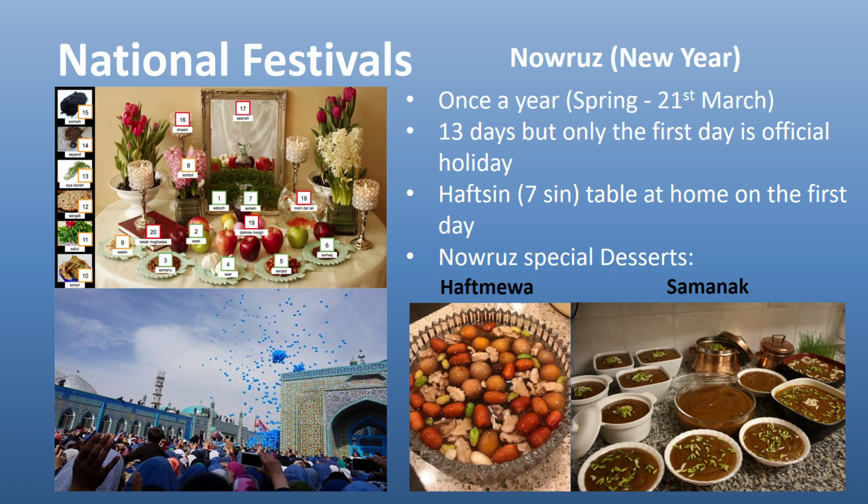So during the New Year, mostly families prepare a half-seen table at home on the first day. So half-seen is the name of 7 fruits that start with the sin letter in Persian.